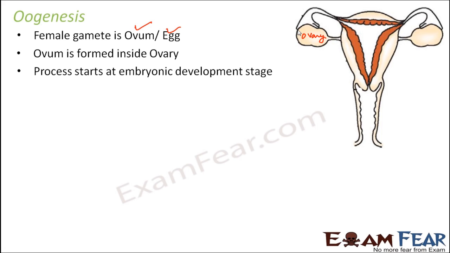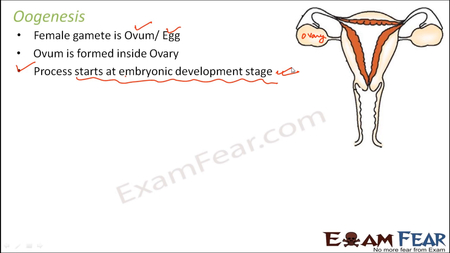Now the question is, when does the process of oogenesis start? Like in case of spermatogenesis, we saw that it starts at puberty. So in case of oogenesis, the surprising fact is that it starts at the embryonic development stage. That means even before a girl is born, it is there inside her mother's womb. So in the fetal ovary itself, the process of oogenesis starts. But after that, it is in a pause mode for a long time until the girl reaches her puberty.